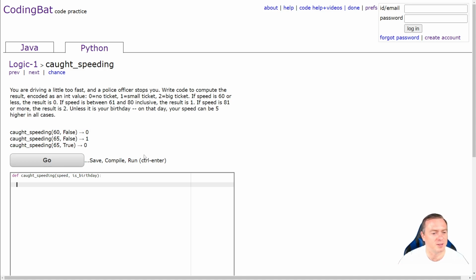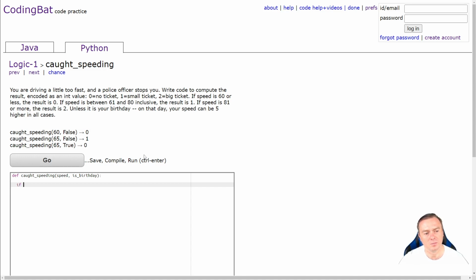Something to do with that birthday. So if it is your birthday, you want it to reduce your speed. Like you can potentially go faster, but that just means that the speed you're checking is going to be lower if you're going to use those values.